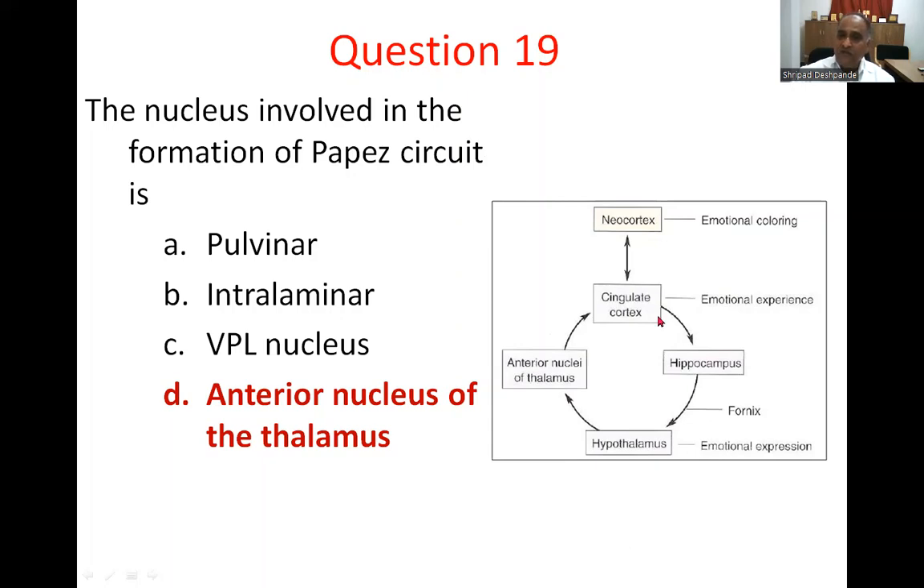I have shown you the Papez circuit here, the neocortex. This gives the emotion that activates the cingulate cortex, and then the hippocampus, then the hypothalamus, then comes the thalamus. This is the mammillothalamic tract, and then back to the cingulate cortex. This forms the Papez circuit.